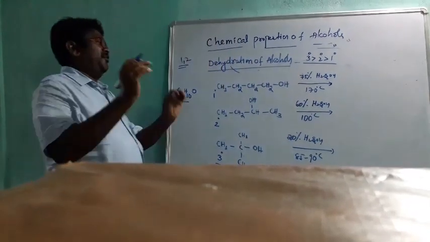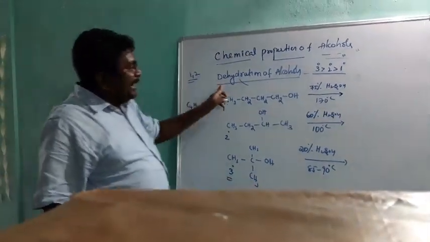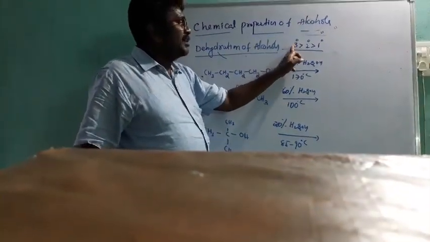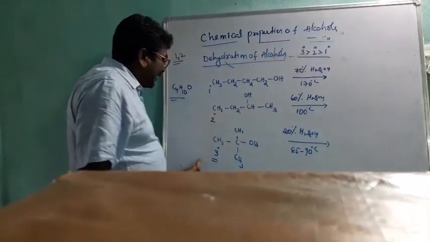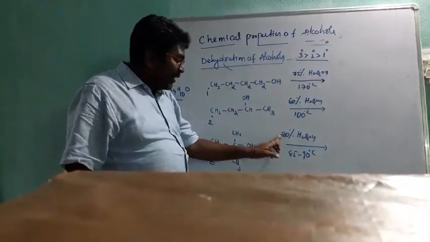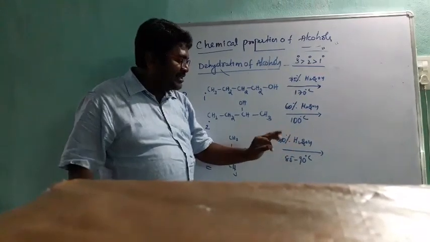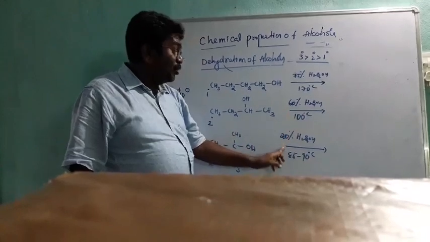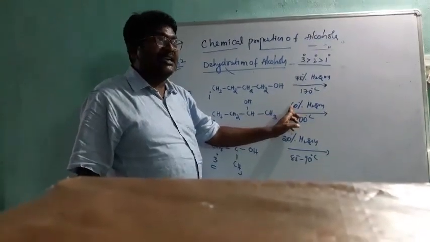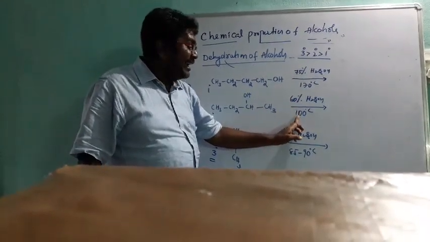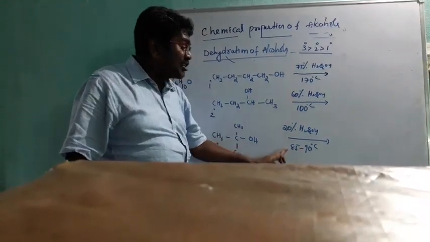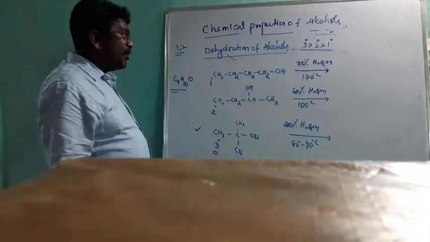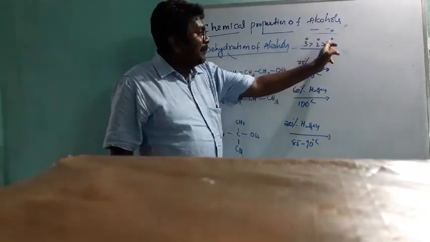You have to remember, it is very important. Which alcohols can easily undergo dehydration, tertiary then secondary? Comparison: here 20% sulfuric acid is enough, at 85 to 90 degrees. Comparing these two, here 60% sulfuric acid is required at 100 degrees centigrade. Which can easily undergo dehydration? This one.